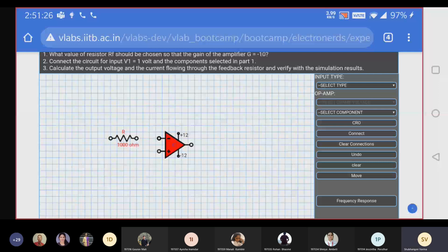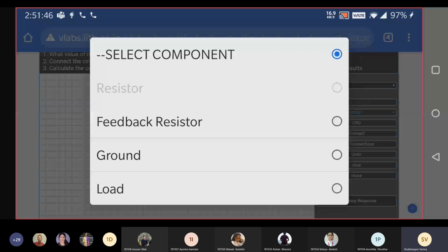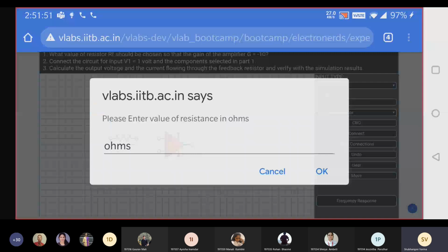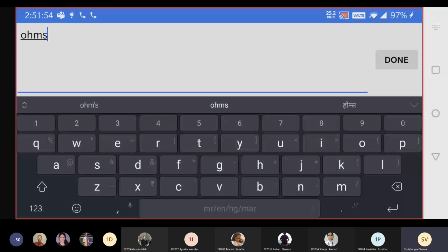Yes, Shreya. Any other student who is trying along with me? Now go to select component again. We take feedback resistor. Just place it in the canvas and select the value, which is 10,000.